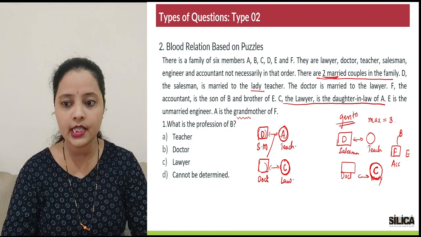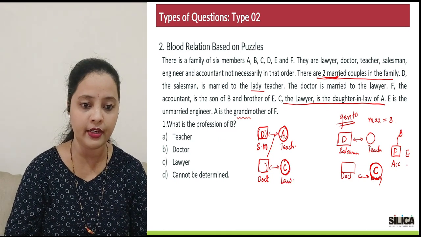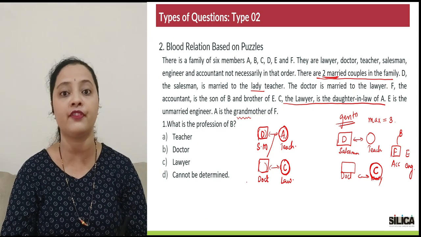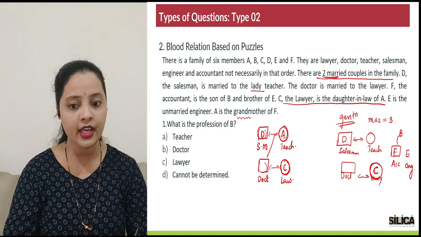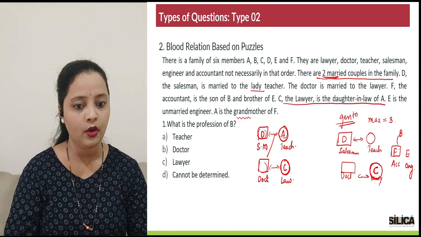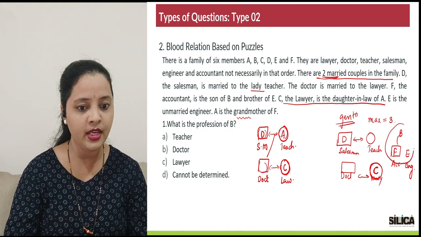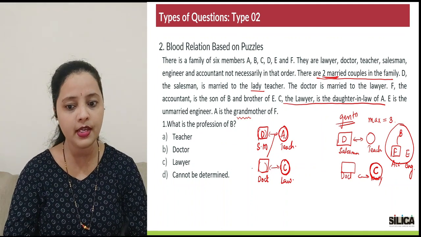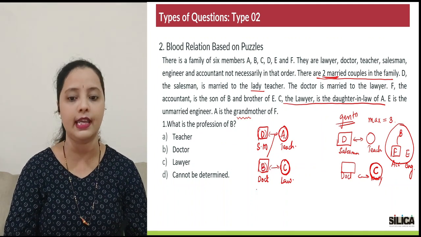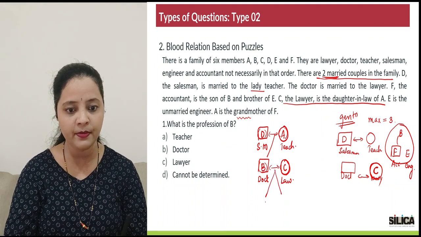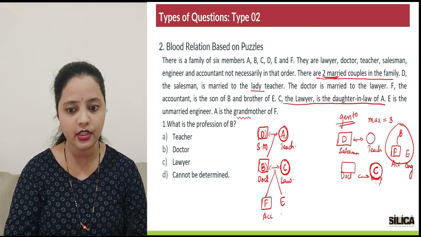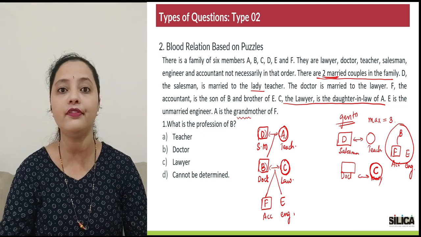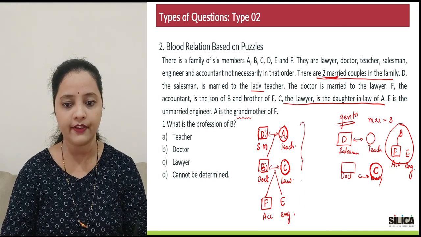Alright, now E is the unmarried engineer. Alright, we had this E to be the sibling of F, the accountant. A is the grandmother of F. Now if A is the grandmother of F, obviously this F being the son of B, B has to be the son of A. And then we can place these two people, F the accountant and E the engineer, as the grandchildren of D and A. So this completes our family tree.